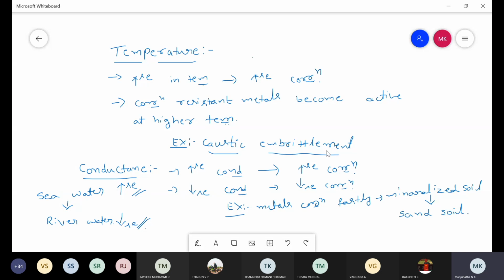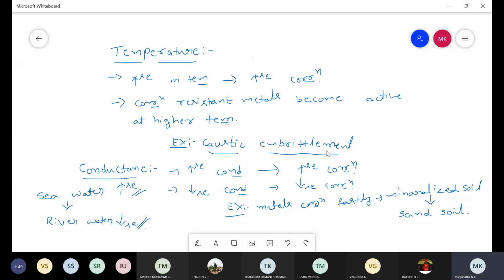For example, metals like iron undergo corrosion in an acidic medium, but the same iron cannot undergo corrosion at pH 11, that is at higher pH, due to the formation of a protective hydrous oxide layer.